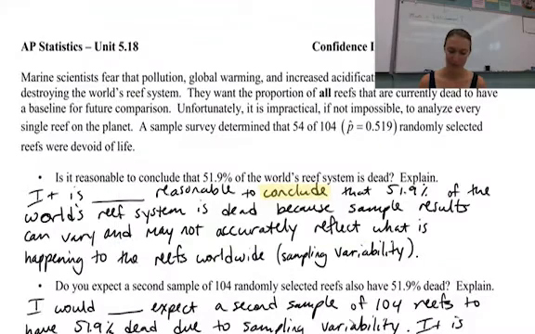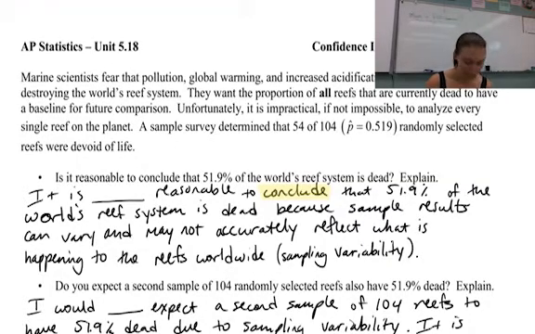Marine scientists fear that pollution, global warming, and increased acidification of the oceans are destroying the world's reef system. They want the proportion of all reefs that are currently dead to have a baseline for future comparison. Unfortunately, it is impractical, if not impossible, to analyze every single reef on the planet. So a sample survey determined that 54 of 104, or 0.519 or 51.9%, randomly selected reefs were devoid of life. So is it reasonable to conclude that 51.9% of the world's reef system is dead?